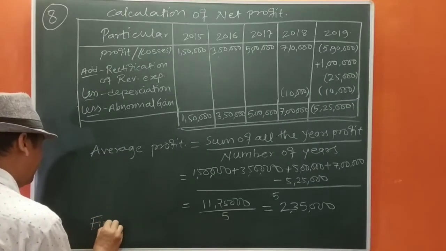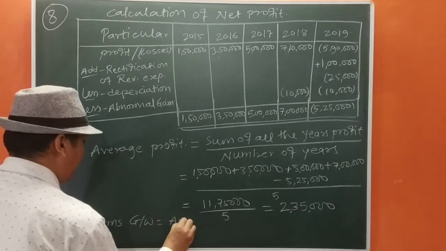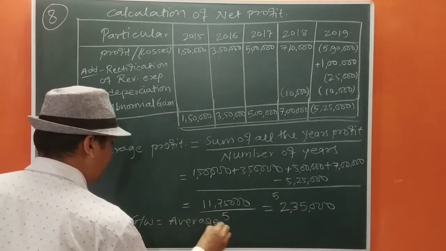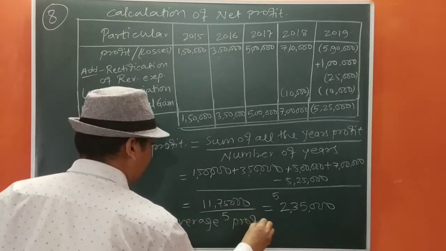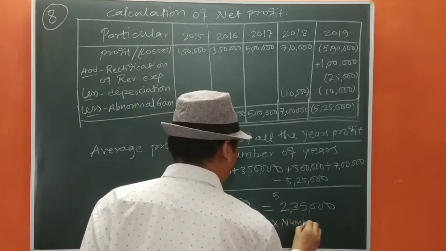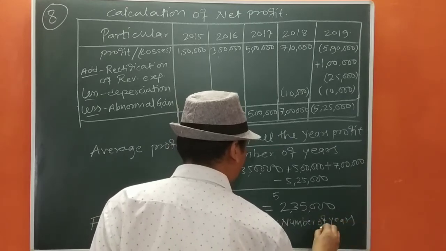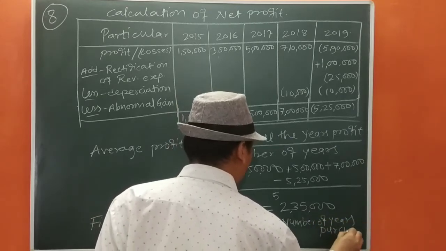Now we are going to calculate the goodwill amount. Firm's goodwill equals average profit into number of years purchase.